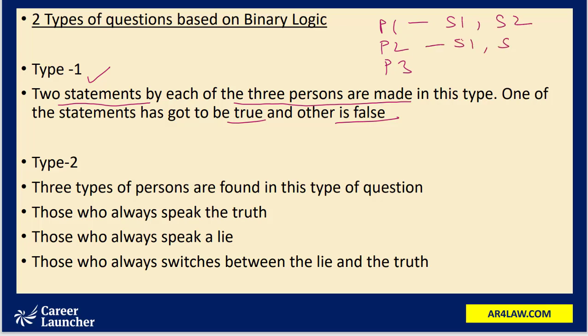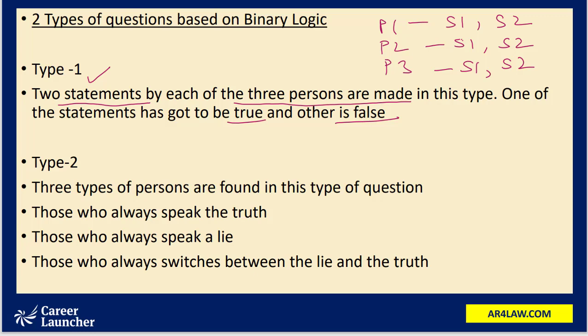We cannot have a condition where one person is speaking truth, meaning both of his statements are true, or where both of a person's statements are a lie. For every person, one statement has to be true and the other has to be false. This is type 1 questions in binary logic.